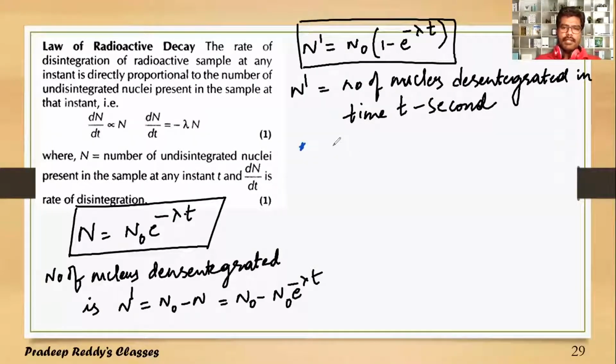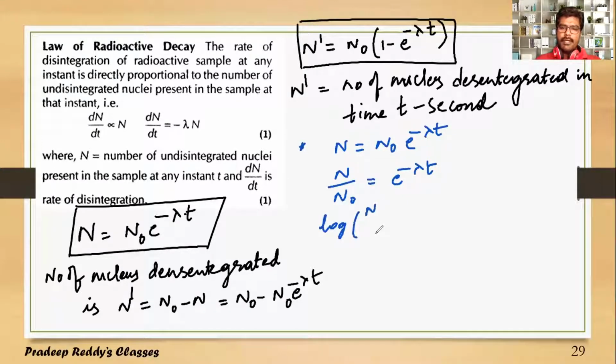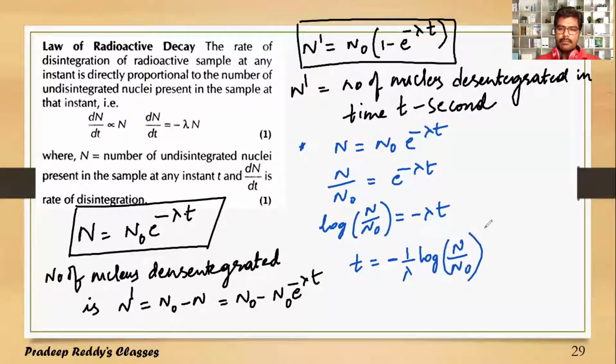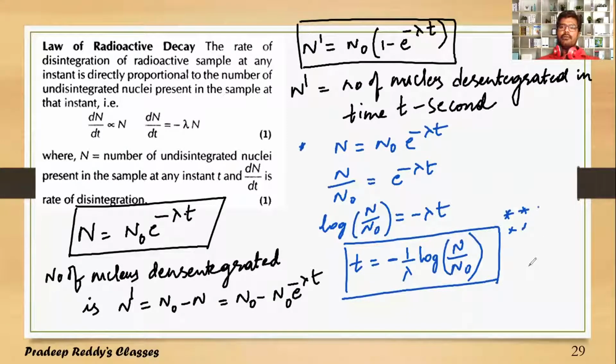So we already have derived the equation N is equal to N naught e power minus lambda into t. Bring this N naught to the other side, just mathematical alterations: N by N naught is equal to e power minus lambda into t. If I take log on both sides, it will be only minus lambda into t, so log of N divided by N naught equals minus lambda t. Then from here, t is equal to minus 1 by lambda into log of N divided by N naught. This is one more important equation you can use in order to solve problems.